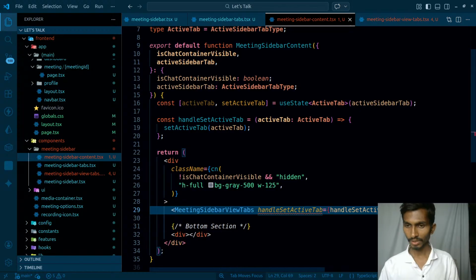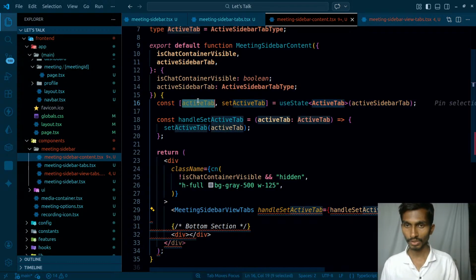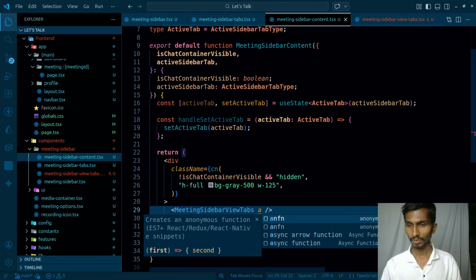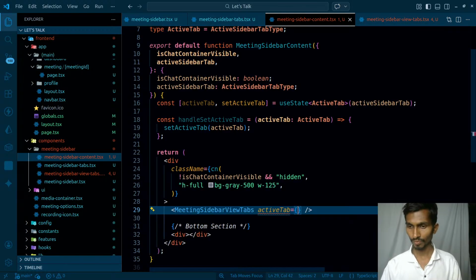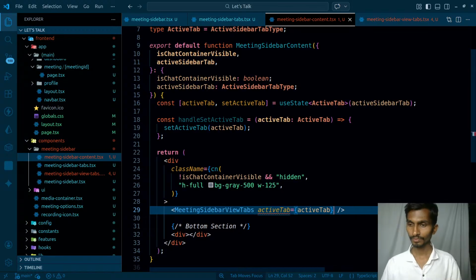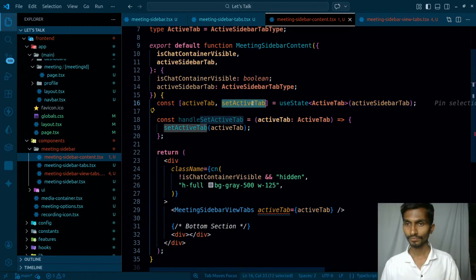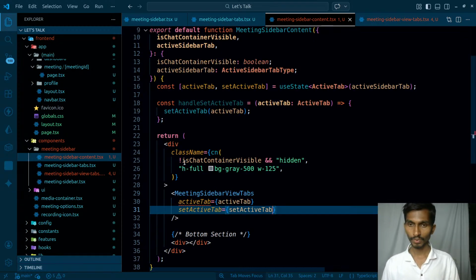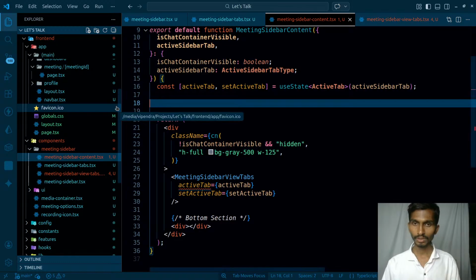Or let me do one thing: instead of creating a new function, I'm just gonna be sending these two things from here. So active tab is gonna be equal to active tab, and set active tab. I'm just simply dispatching that here. I'm sending the whole setter from here. I'm not sure whether this is the best way, but I'm gonna be asking the AI about this.